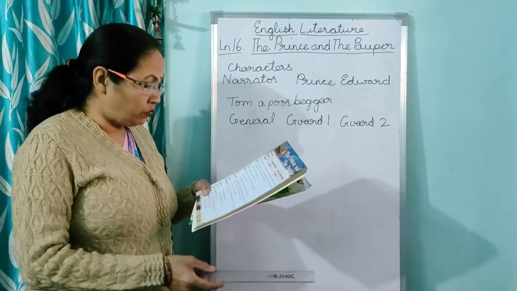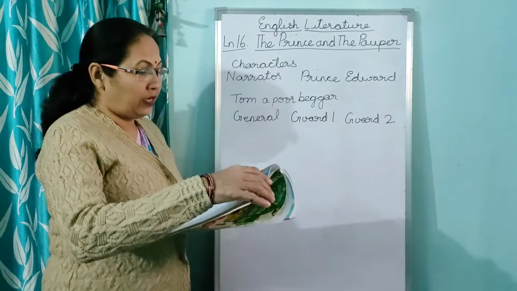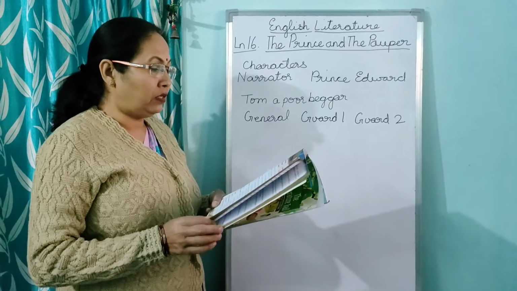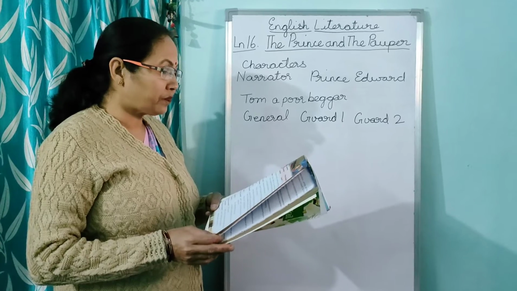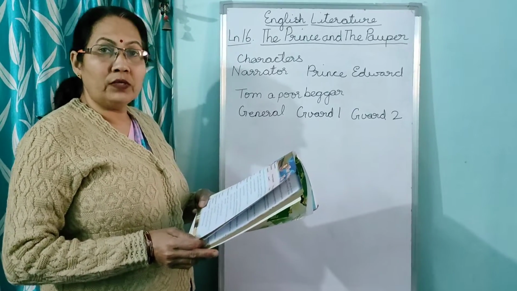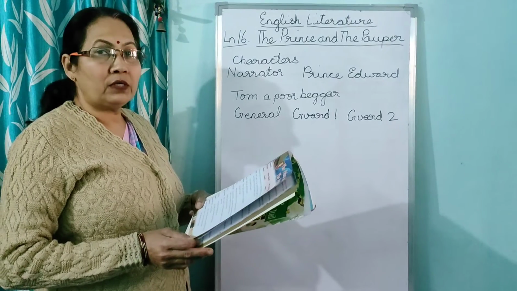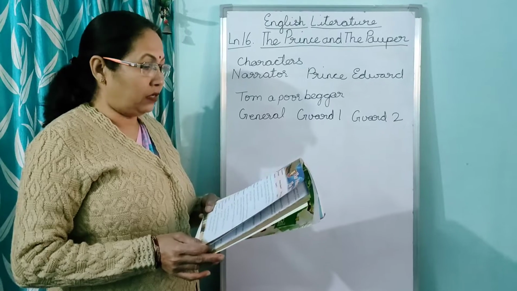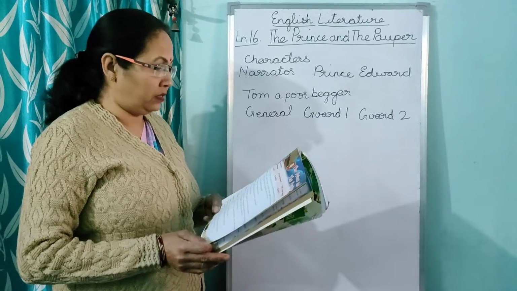Now children, I am going to tell you all the story. I will read part of the story and I will explain you also. Narrator. Narrator is one who tells the story. Once upon a time, a young prince called Edward lived in London. Now this is the story of London.